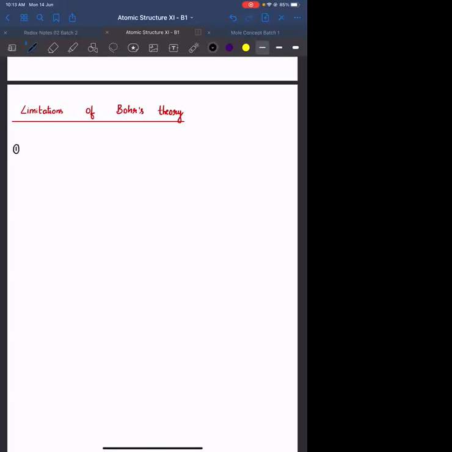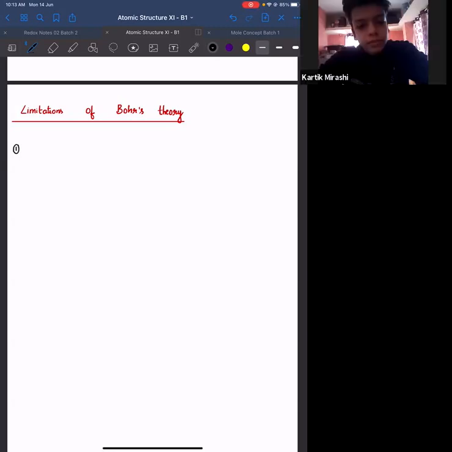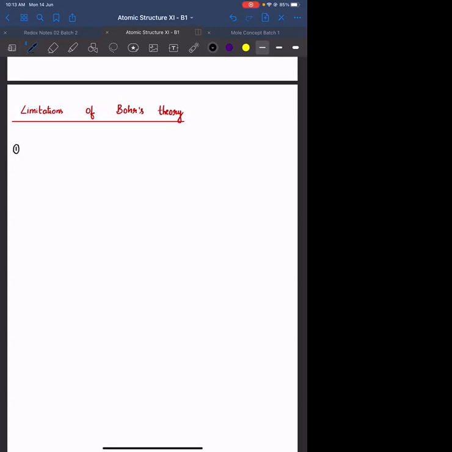Yes. The postulate of Bohr which is dealing with classical mechanics is he has equated the forces, the inward force to the outward force. F centripetal is equal to F centrifugal. That particular statement is based on equating forces.